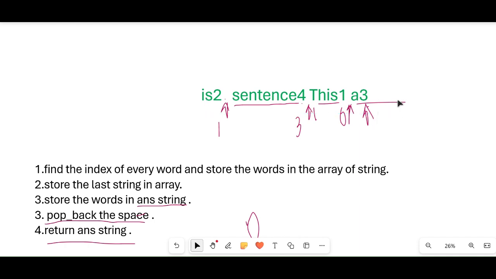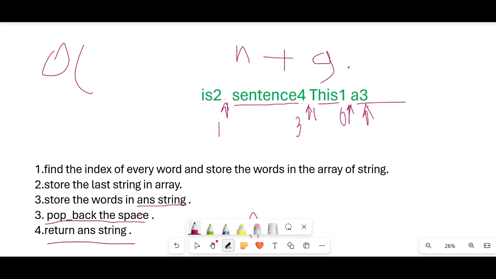So the time complexity is big O of n. Then we store all the strings in the answer string, for that case the time complexity is 9. The 9 is constant, so the overall time complexity is big O of n.